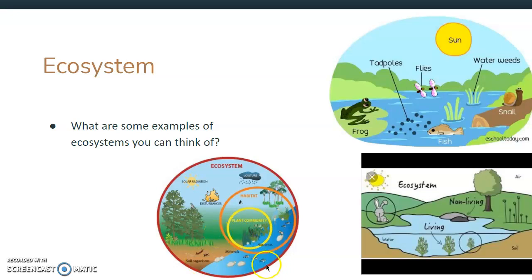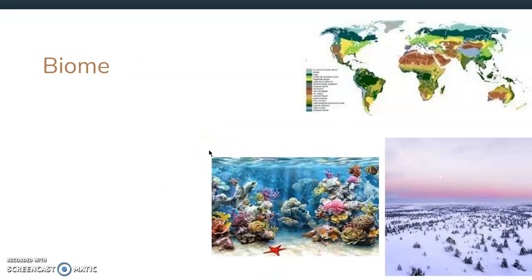We have some fish for our animals, some trees as well, and then this time we have our sun again, water, air, rocks, and then our living things are our plants under the water. We have some trees, some grass. So it's everything that's living and non-living all together.